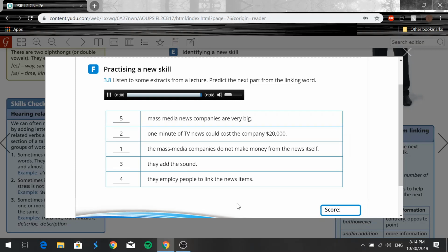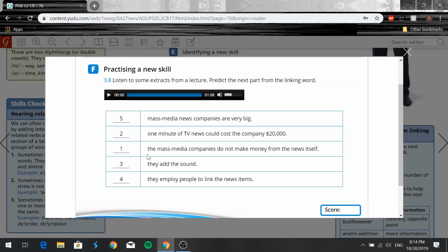Alright, and that, my friends, is how you predict the next part of the linking words, right? So one was the mass media companies do not make money from the news itself. And 2 was 1 minute of TV news could cost the company $20,000. Wow, that's an insane number. Excuse me.